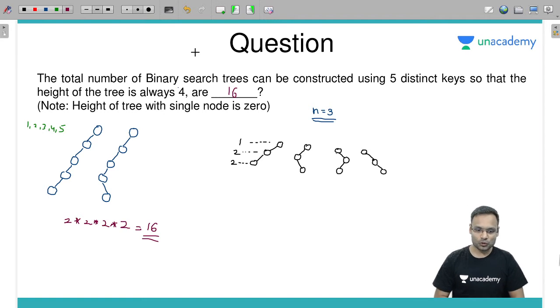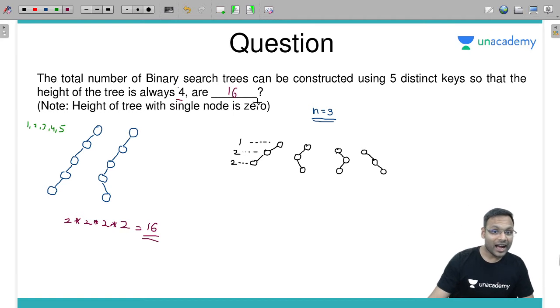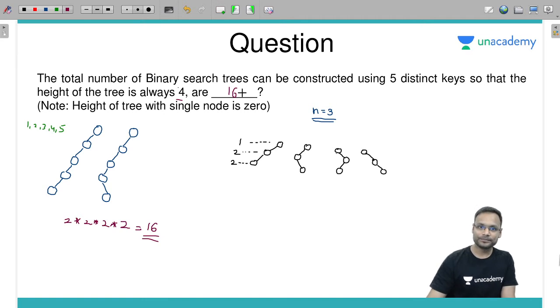Good, Romit. Nice. Super. Amazing. 16 will be the answer. Just because the height is restricted, I had to go with the answer 16. Hope you are understanding this.